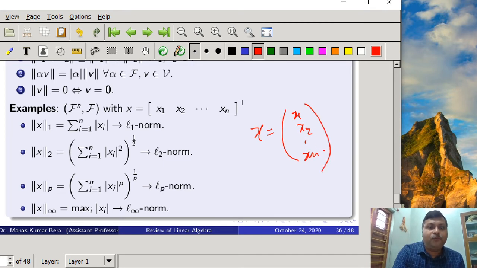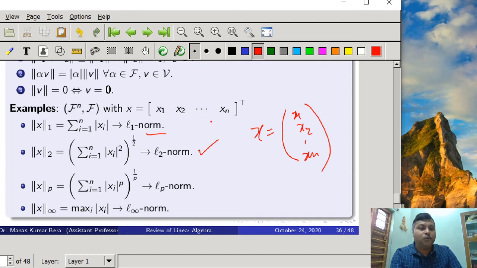Now if we define the norm 1, the norm of x, which is known as the L1 norm, is the summation from i equal to 1 to n of modulus of xi. So you take the modulus of each component and add it, and you get the 1 norm. If you want to compute the L2 norm, you take the modulus of the square of each element, sum it, and take the square root of that.